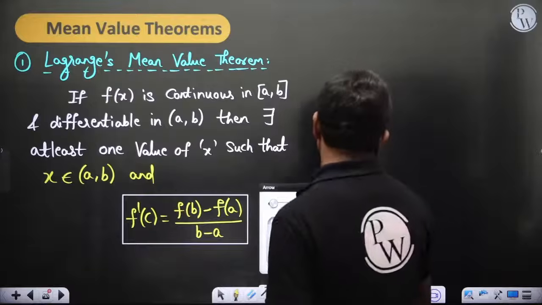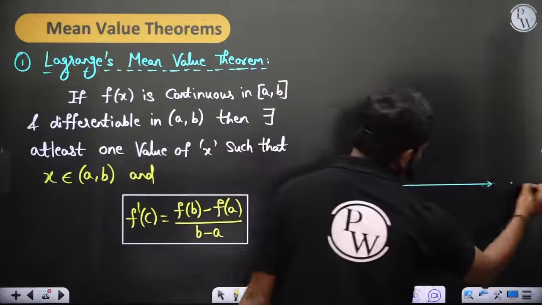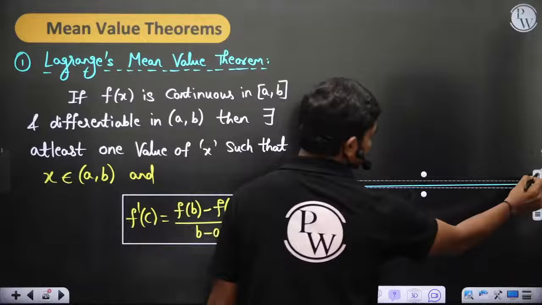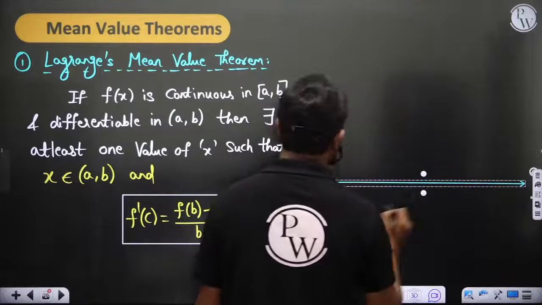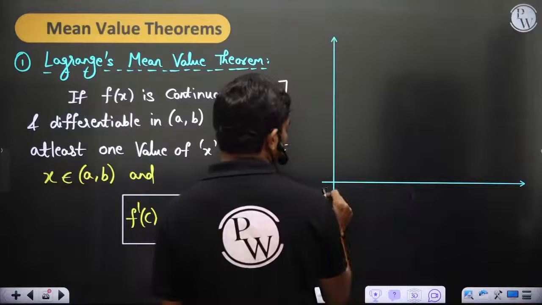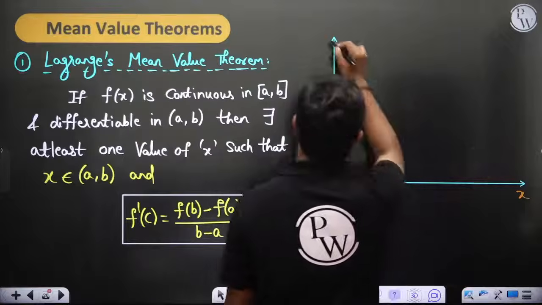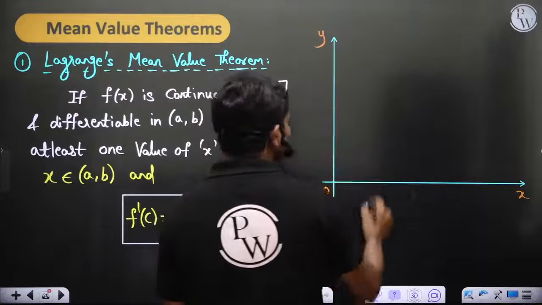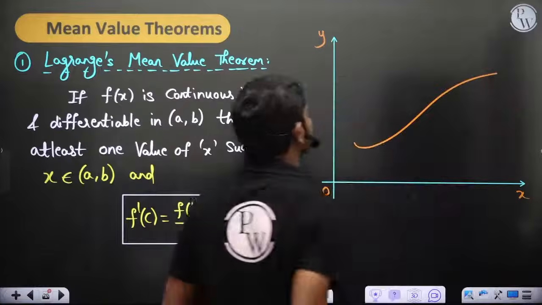If you take this curve, let's say you have this x-axis and you also have the y-axis. I'm taking the first quadrant for generality, so x and y, let's say. If you take this function, let's say you have some function like this, a random function.